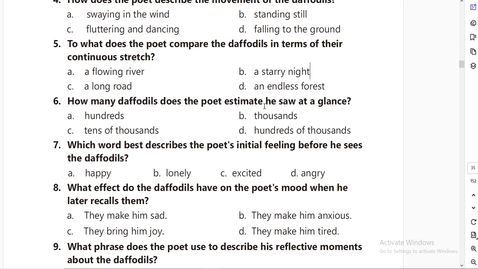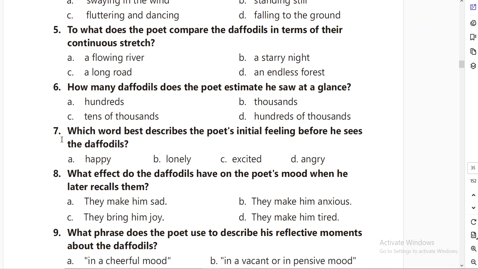How many daffodils does the poet estimate he saw at a glance? When the poet saw the daffodils, how many were there? The options are hundreds, thousands, tens of thousands, and hundreds of thousands. The answer is option C, that is tens of thousands, 10,000.